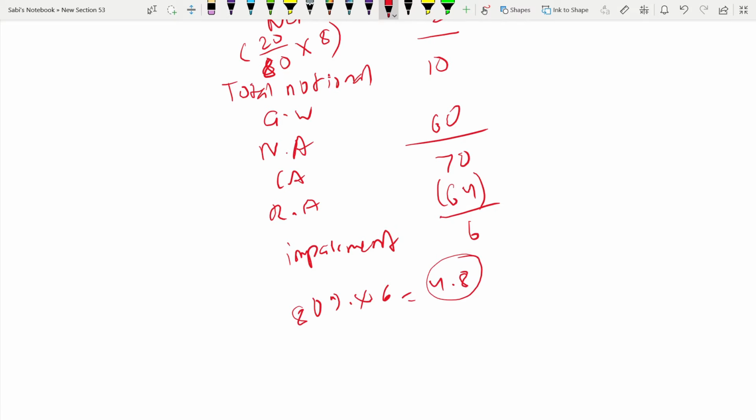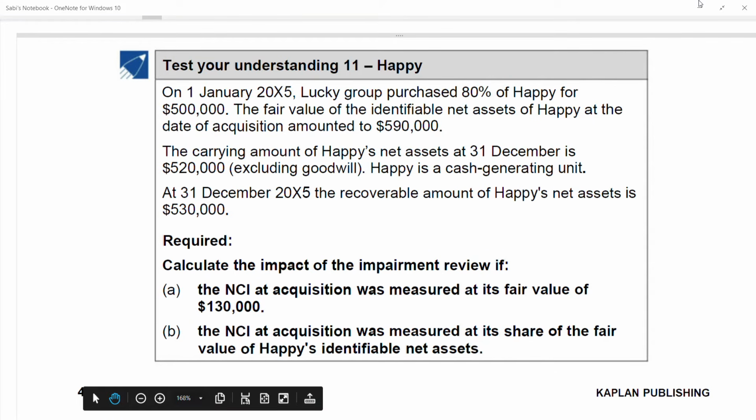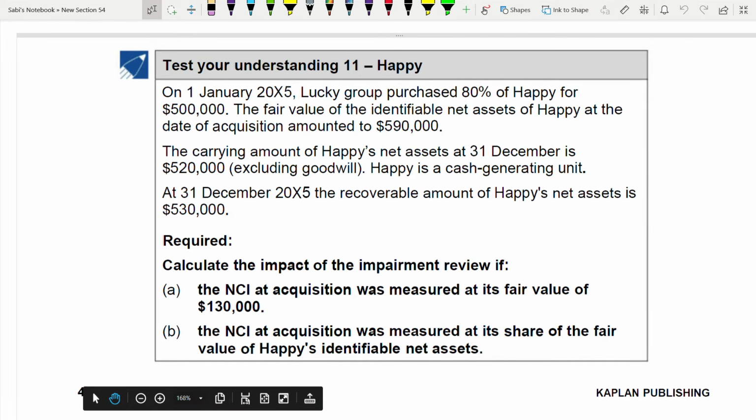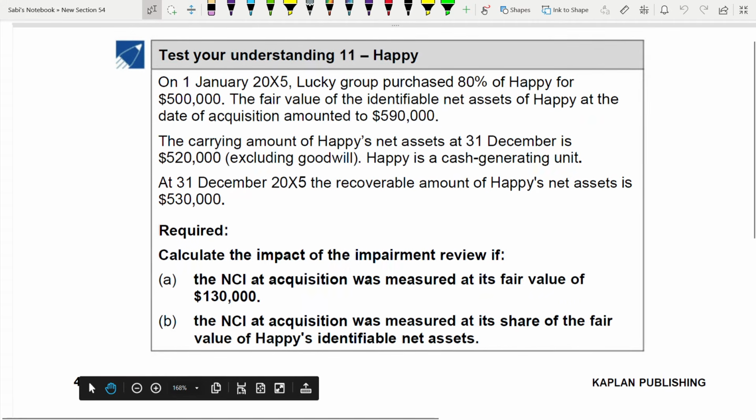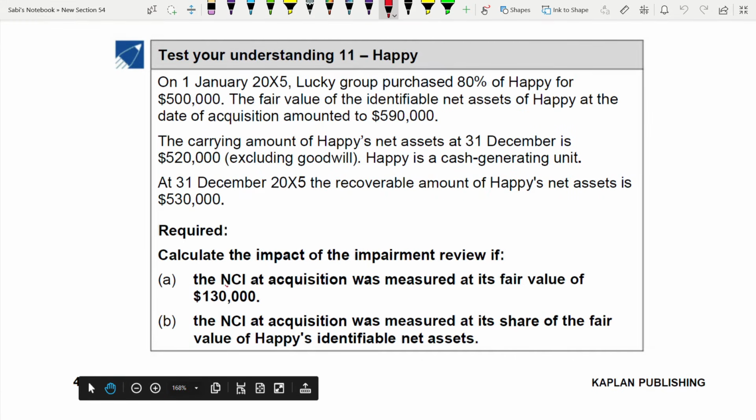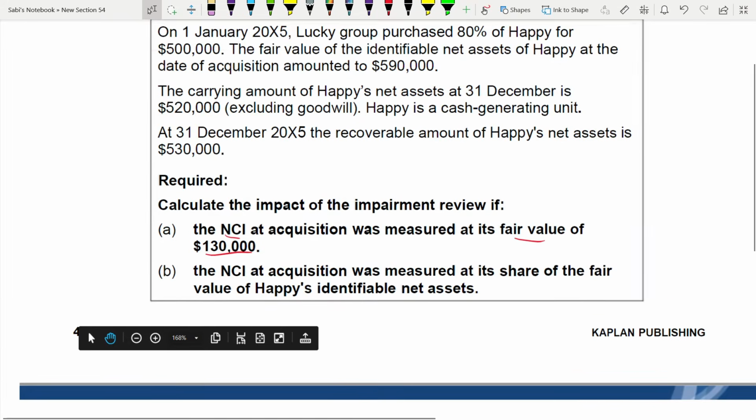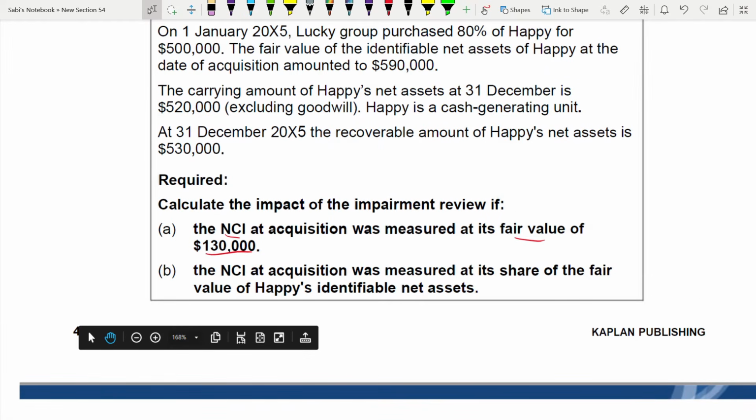Now we'll be doing Test Your Understanding 11. Calculate the impact of the impairment review. This is similar to your illustration 4. Here the NCI fair value is 130,000, and in part B the NCI is at the proportionate method. So how will it affect your impairment? Earlier you were given the goodwill. Here you have to calculate the goodwill first.